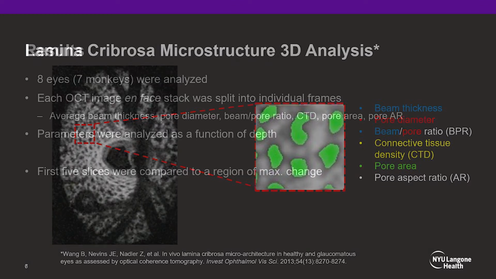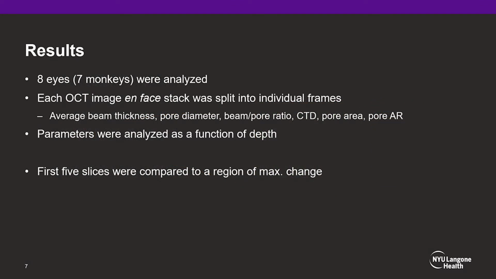The results of 8 eyes from 7 monkeys were analyzed. Each OCT stack was registered to all others and split into individual frames, each at a 1.95 microns depth interval, for which the average microstructural parameters were calculated. These values were analyzed with depth and compared between the 3 IOP settings. For statistical comparison of the deformation magnitude differences with depth, we averaged the values measured at the 5 anterior-most unfossed frames and compared those to average values from 5 frames at a depth within the lamina that demonstrated maximal change.